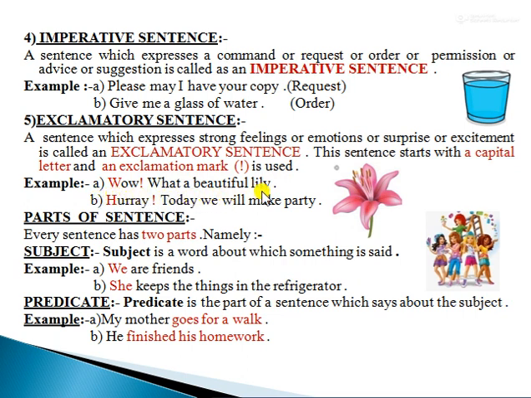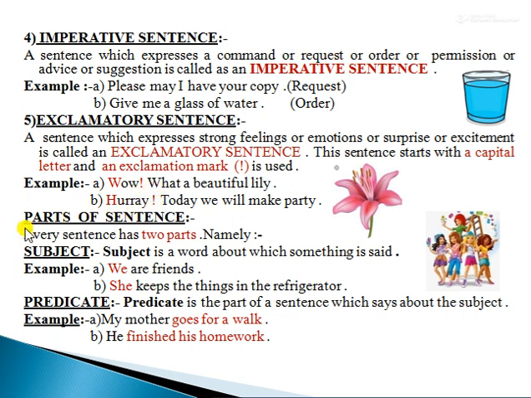Wow, what a beautiful lily. Number B. Hooray, today we will make party. In these two sentences, we see the starting words like wow, hooray. They begin with the capital letter and there is an exclamation mark too.